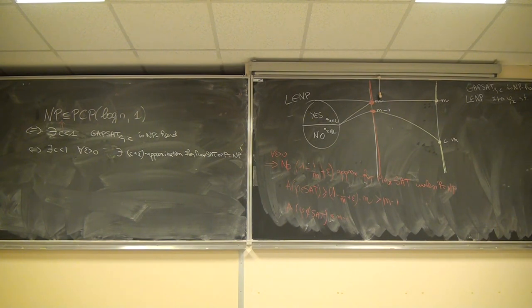So what do I do? I just do the following. The verifier will be the following. It expects y to be the values of the variables of phi x. Okay? The proof that will be given to try to show that x belongs to L will be some values for the variables of formula phi x.